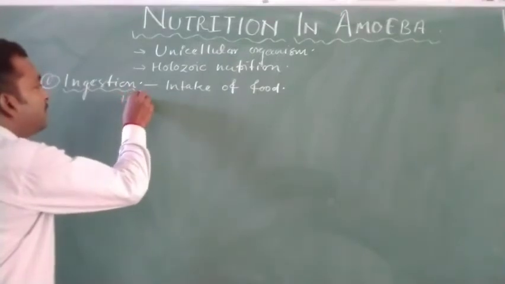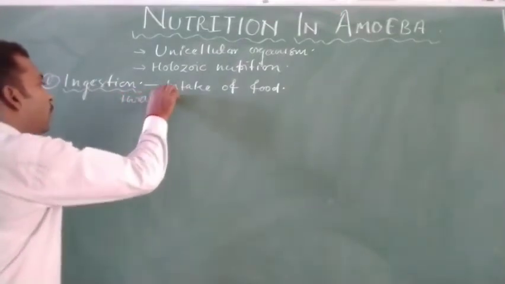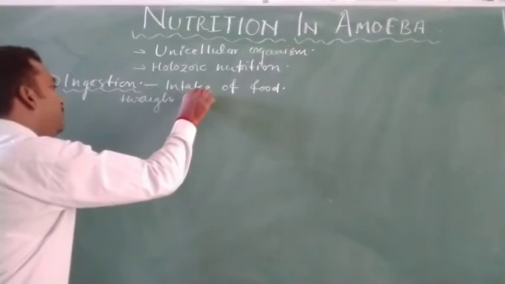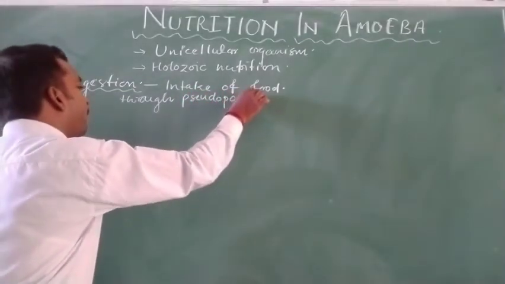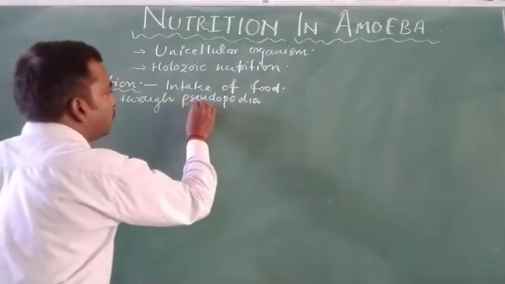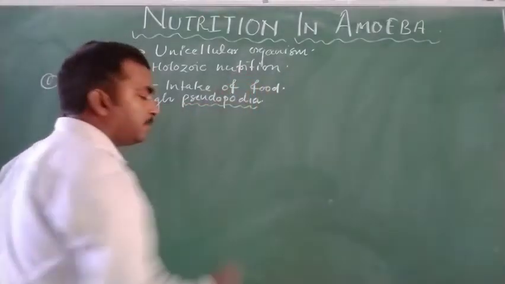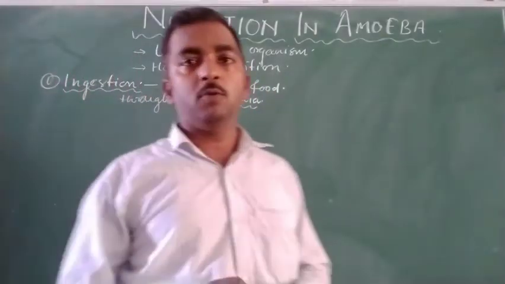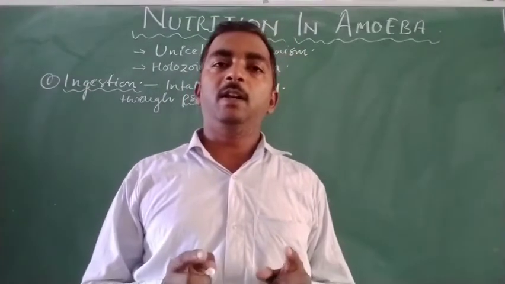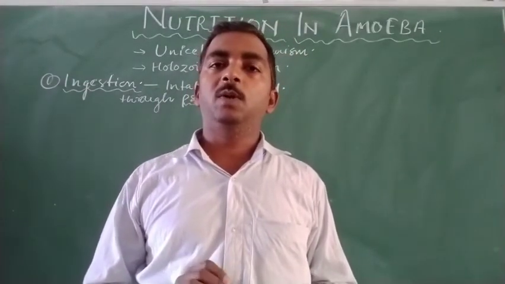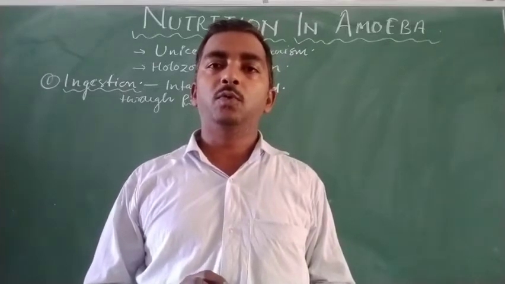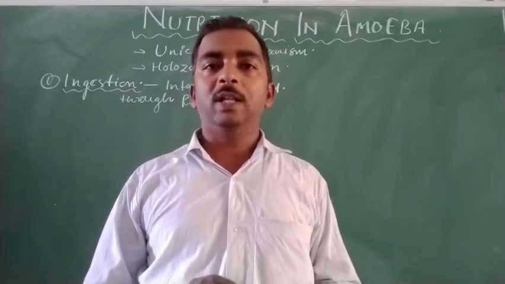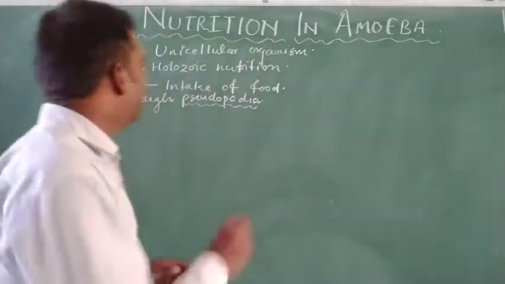It means ingestion takes place through pseudopodia. As we take in food through our mouth, amoeba takes in food through the pseudopodia.